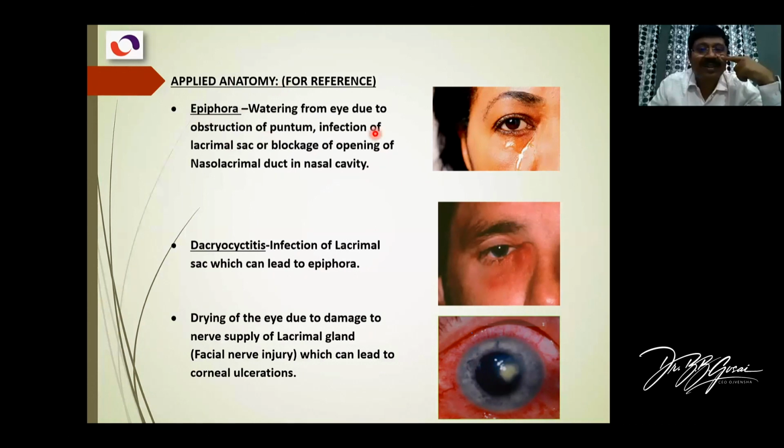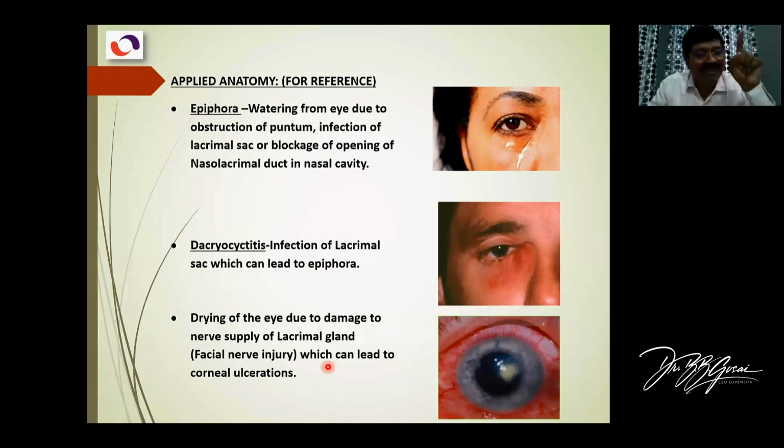Epiphora is watering of the eye due to obstruction of the punctum, or infection of the sac, or blockage of the opening of the nasolacrimal duct. Anywhere the blockage is there, there is watering. And infection of the sac is known as dacryocystitis. Dacryocystitis is infection. As you can see, there is redness here and a lot of watering here.